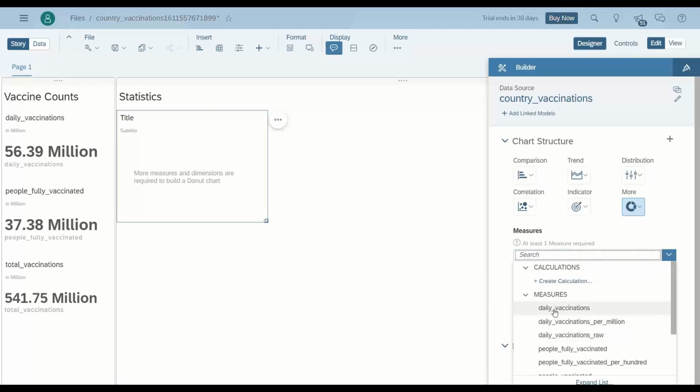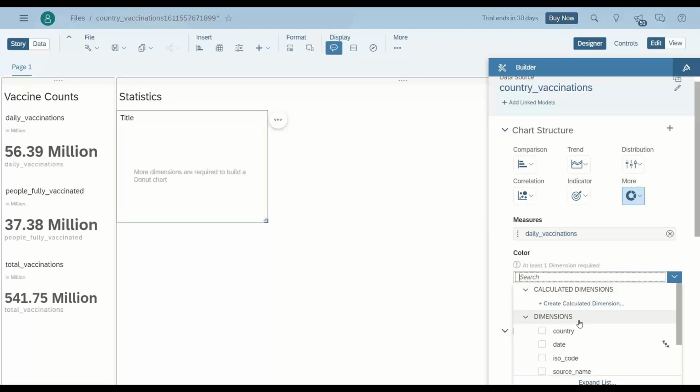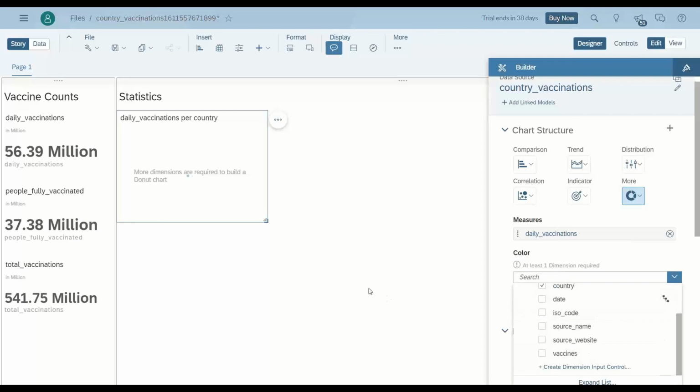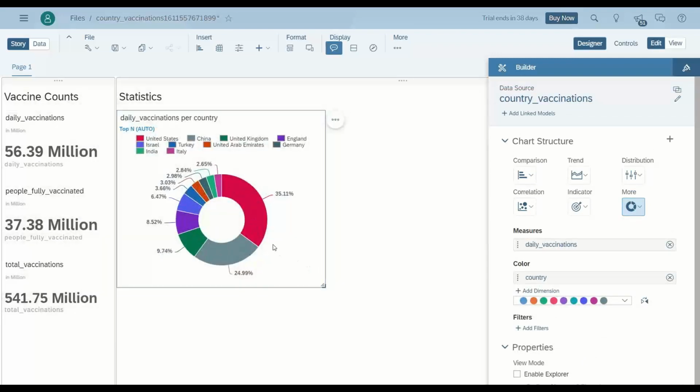So we will be using here people who are vaccinated, daily vaccinations, and I wanted to do it per country. Wow, nice. So you see currently the highest number of vaccines which have been given to people is US, ahead of the race here. 35.11% of total vaccines given is alone in US itself.